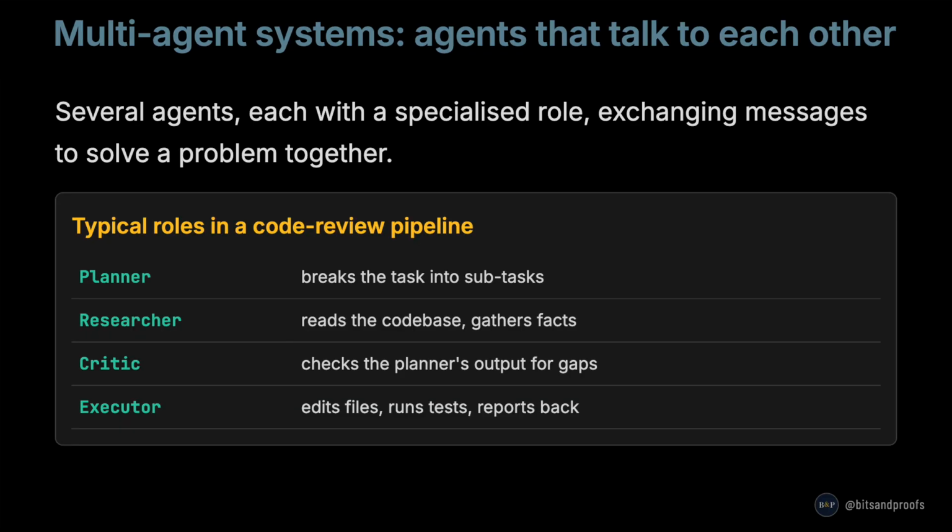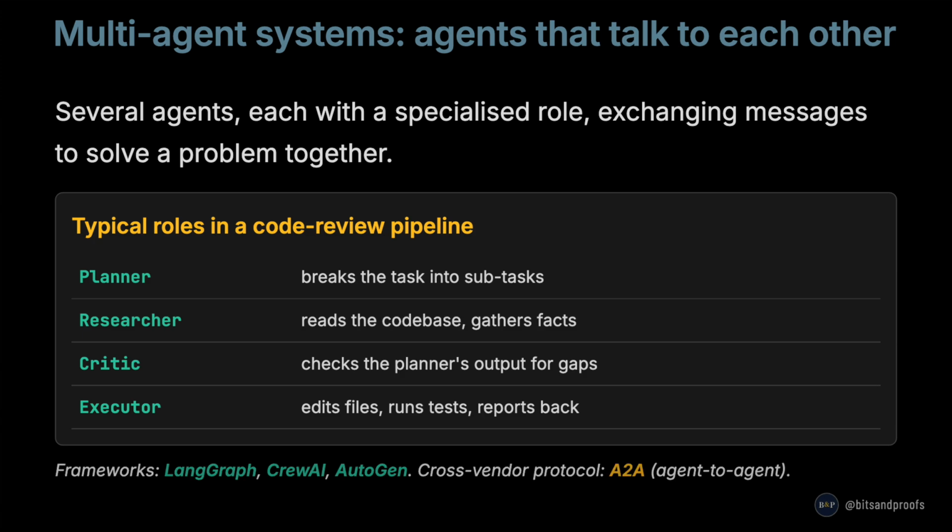The mainstream frameworks for this are LangGraph, CrewAI, and AutoGen. The cross-vendor protocol for agents from different companies to talk to each other is called A2A, which stands for agent to agent. Multi-agent systems are powerful but expensive because every agent is its own LLM call. They are most useful when subtasks really are independent and benefit from a specialist.